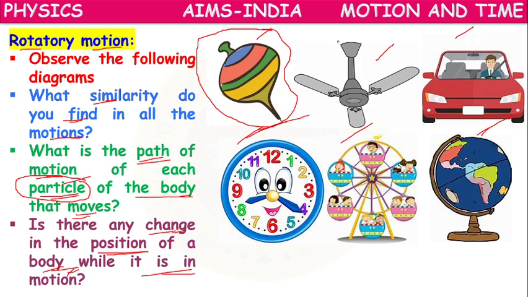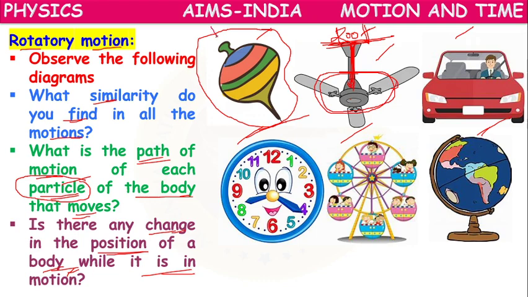If you take the case of a ceiling fan, it will normally be fixed to the roof. If we switch on the fan, what happens? The fan will be there only. There will be no change in the position of the fan, but the blades of the fan will rotate around this rod or axle, around one axis. This will be the axis of rotation.